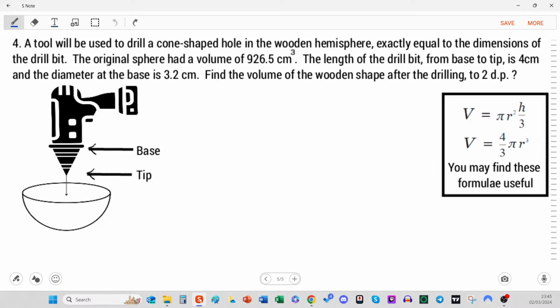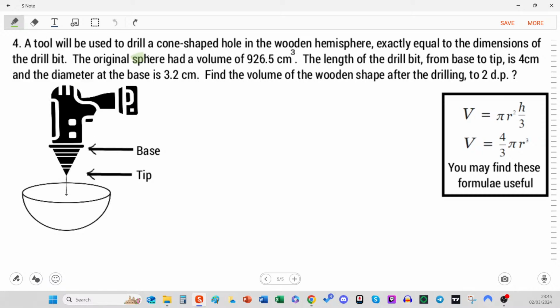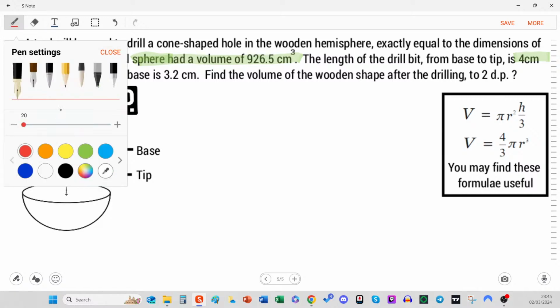The original sphere had a volume of 926.5 centimeters cubed. We could probably highlight this as we go along. And the length of the drill bit from the tip to the base is 4 centimeters. Let's label that as we go.